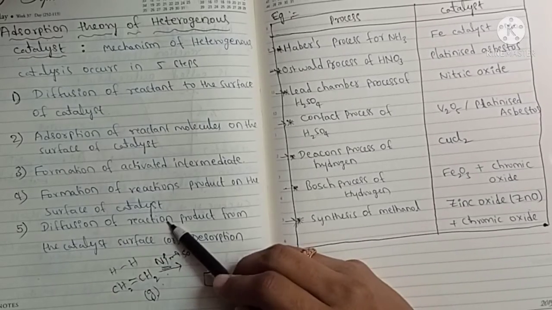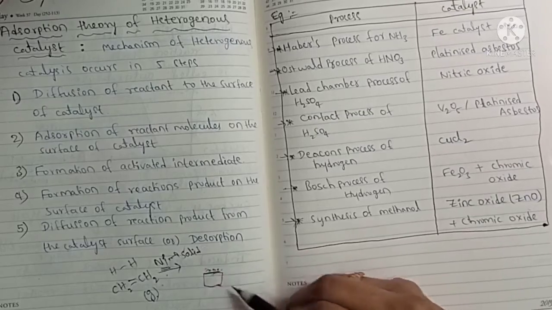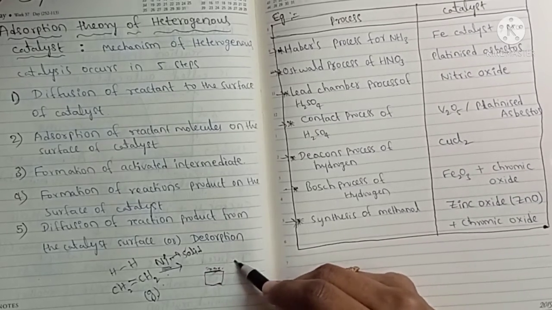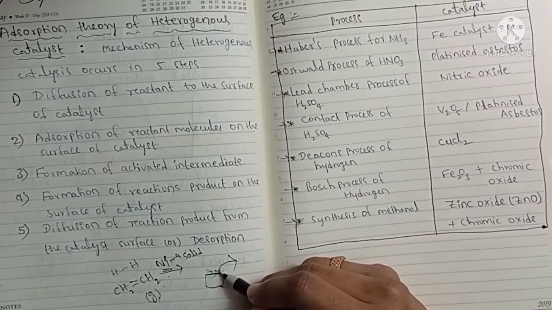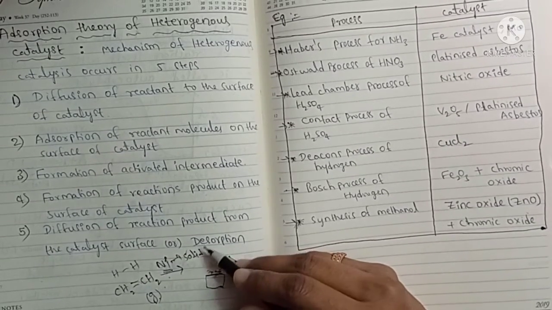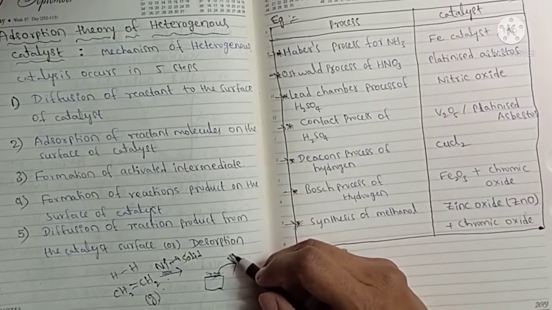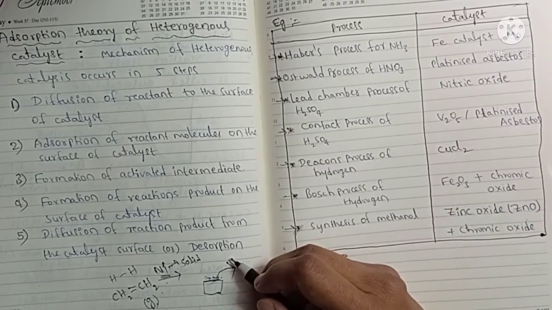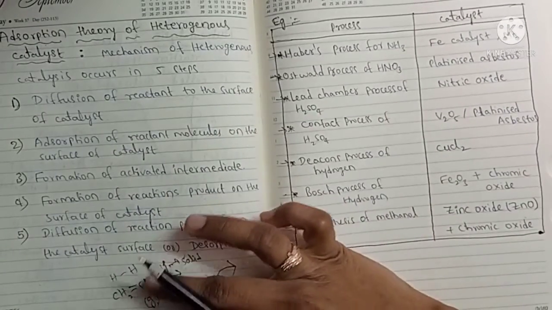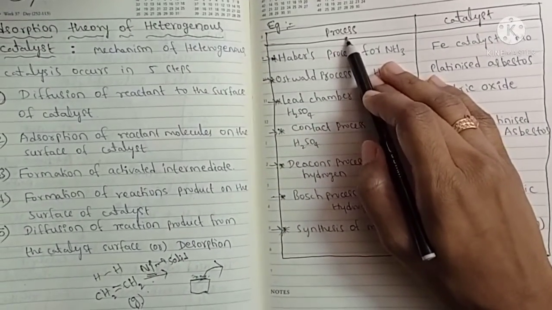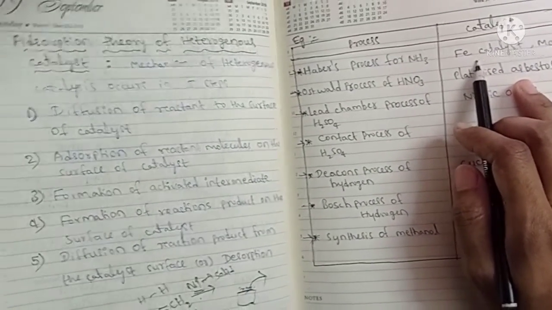And then diffusion of reaction product from the catalyst surface, or desorption. So finally the formed product will be desorbed from the solid surface. So this is the process of heterogeneous catalysis. Simple. First gas will diffuse onto the solid. So next, this table shows the examples for catalysts. So in which processes we are using which catalyst.